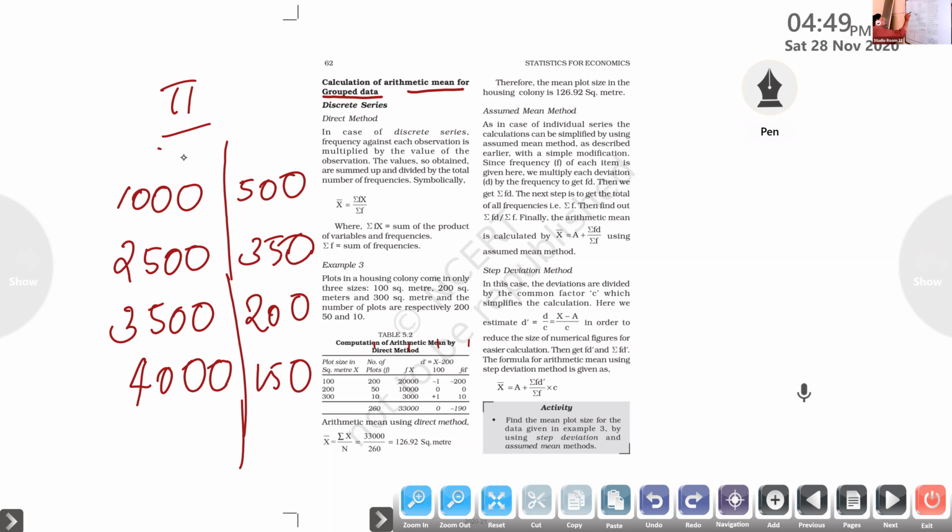X: 1000, 2500, 3500, 4000. F: it is 500, 350, 200, 150. Last value it is 150.